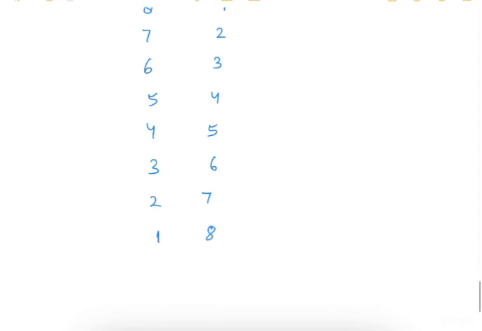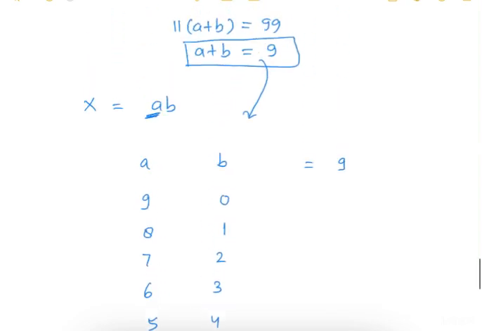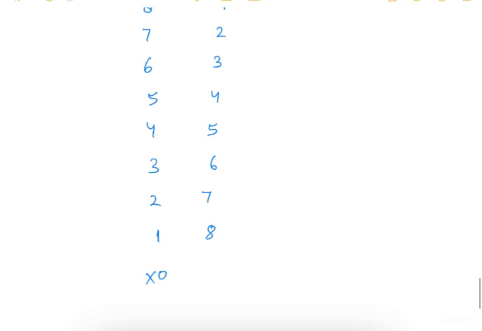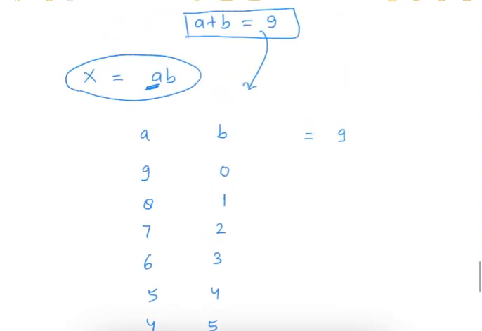And the value of A can't be 0. Why? Because if the value of A becomes 0, then x will not be a 2-digit number. So beyond 1 it is not possible. Same way, if we interchange AB, then we get BA.